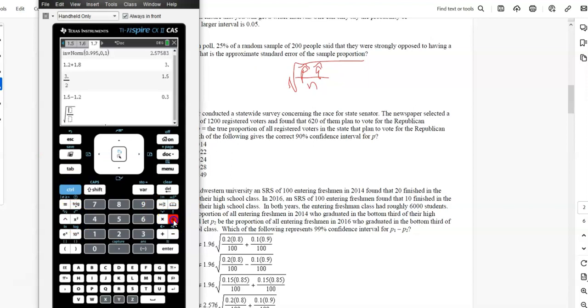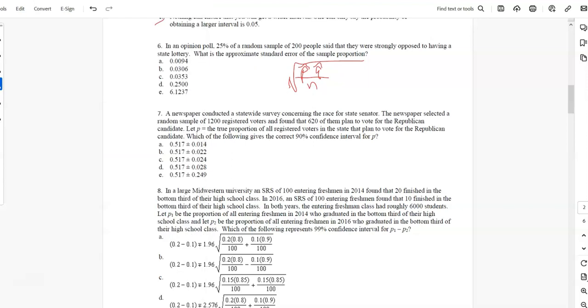Control divide. So p hat is 0.25 times q hat, which would be 0.75, over n, which was 200. Should give us a decimal, 0.306. There it is.